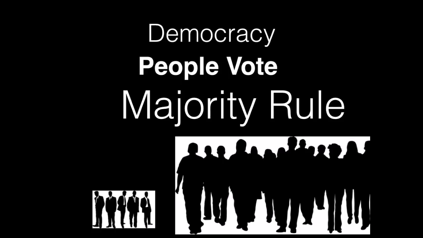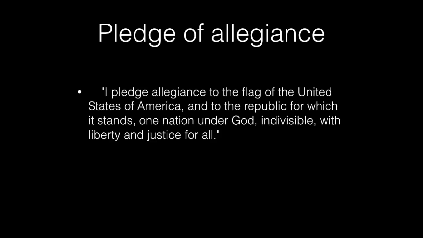So what did the Founders do to protect against mob rule? They created, our last word, a republic. So think about the Pledge of Allegiance. I pledge allegiance to the flag of the United States of America and to the republic for which it stands. Not a democracy. Nowhere in the Constitution are you actually going to see the word democracy. The founders knew full well the difference between a republic and a democracy, and they repeatedly and emphatically said that they had founded a republic. So let's look at what that is. In a republic, laws are still created by voting. However, the majority rule is restrained, and the focus of a republic becomes to protect individual rights.